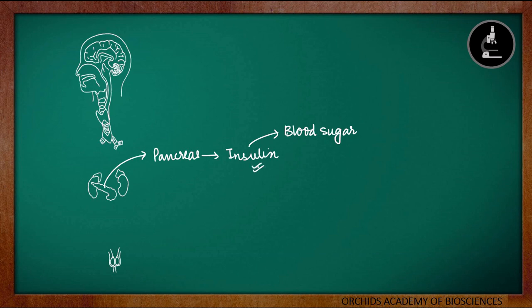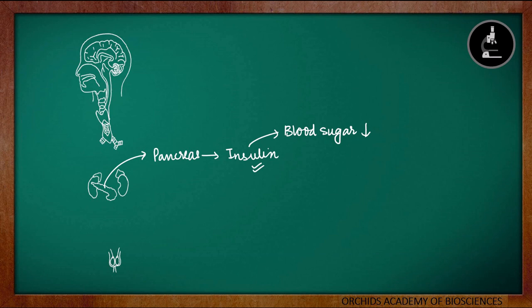The secretion of this insulin will cause a reduction in the blood sugar level. It is important that all these hormones are secreted in precise amounts, because if it is not secreted in precise amounts, it can be harmful for our body. We've already seen how it can be harmful. For example, the overproduction or lesser production of growth hormone can create gigantism or dwarfism.